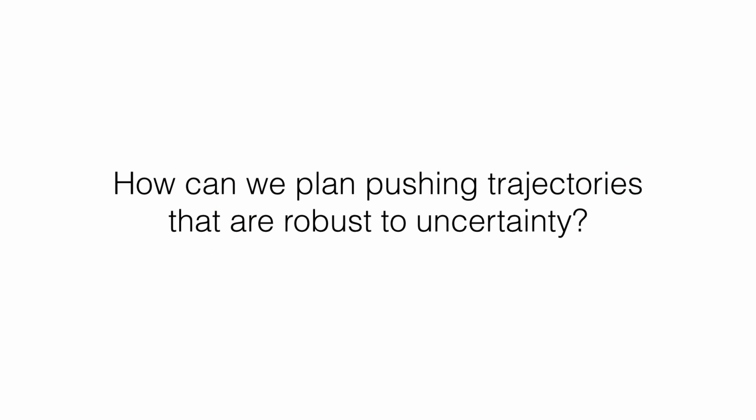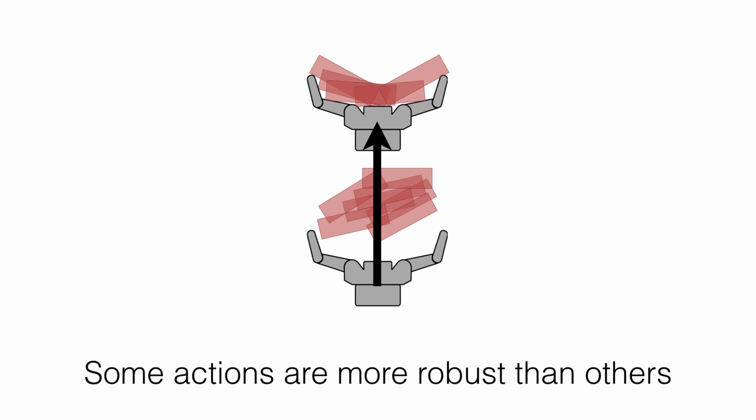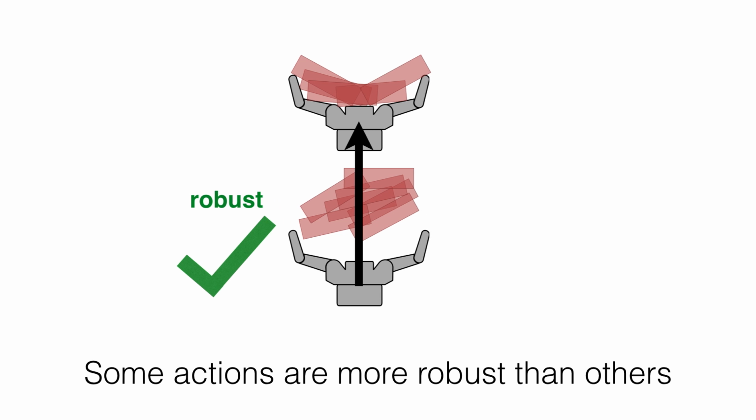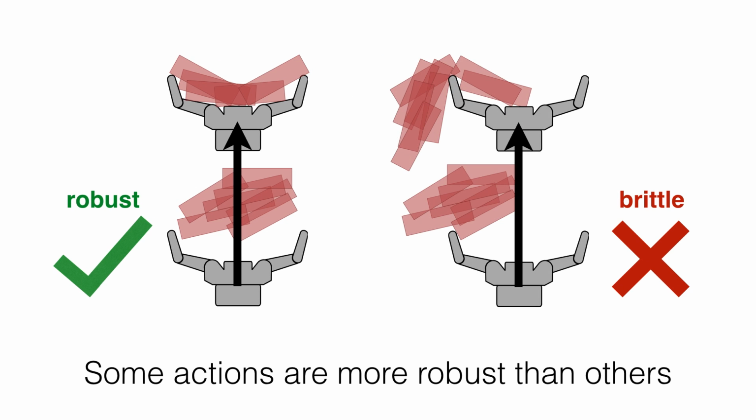In this project, we aim to augment the existing planner to improve the robustness of the planned trajectories. Our key insight is that some actions are more robust to uncertainty than others. For example, the action you see here has the effect of funneling uncertainty in the pose of the pushed object into a smaller region of configuration space, leading to an action that is more robust. In contrast, the action on the right increases the uncertainty in the system. We aim to leverage this observation and get our planner to naturally select more robust actions, such as the one on the left.